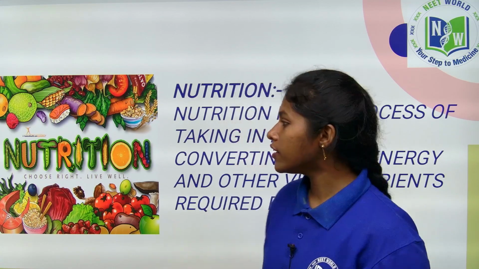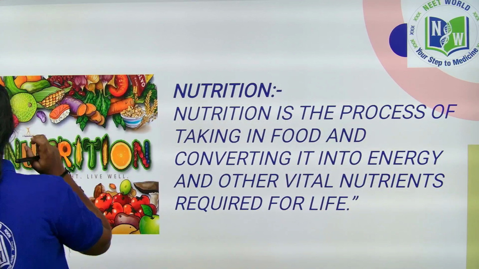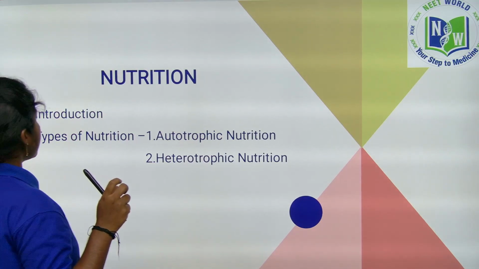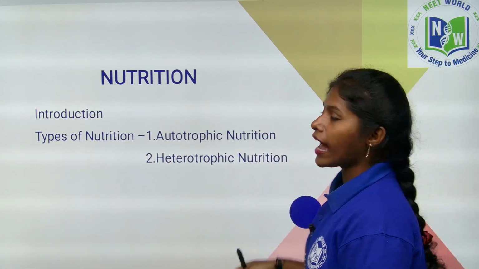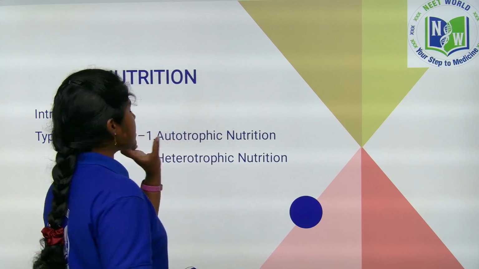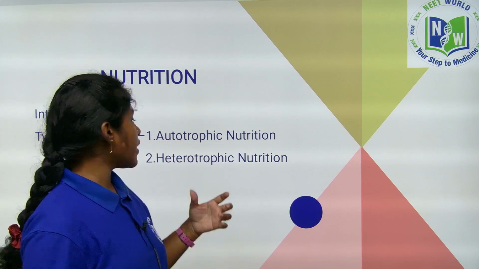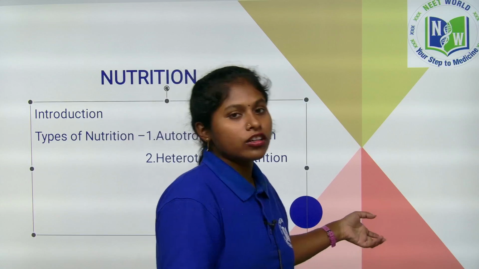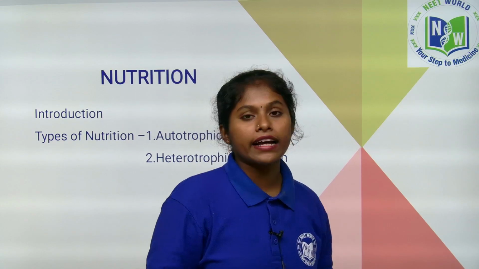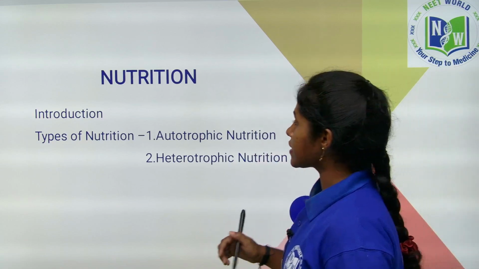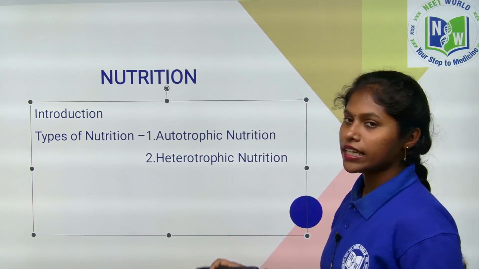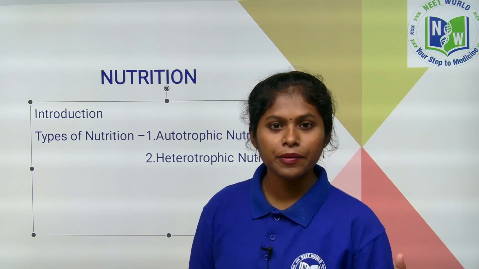The food contains various nutrients, which give nourishment to our body. Here we discuss nutrition and the types of nutrition. There are two modes of nutrition, children. What are they? Autotrophic nutrition and heterotrophic nutrition. Auto means self, trophic means nourishment. Hetero means other; they are dependent on other organisms for their food, either plants or animals. So today we are discussing autotrophic nutrition, especially what are the examples of autotrophic nutrition, children?